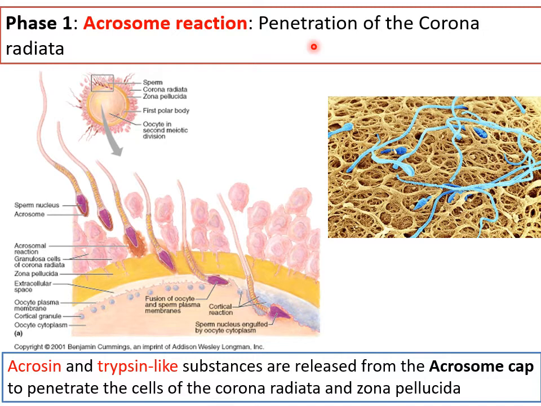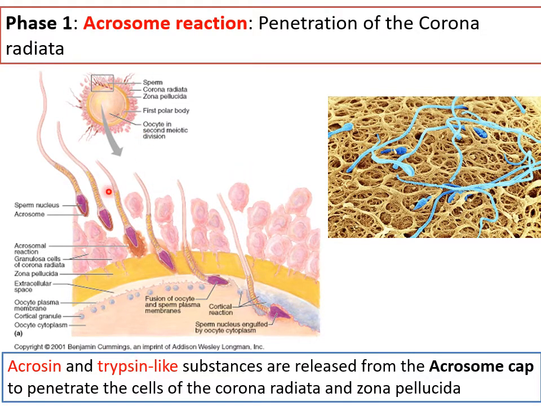Now let's look at the process of fertilization in phases. This is happening in the ampulla of the uterine tube. Capacitated sperms have reached the site of fertilization. So what is phase 1 of fertilization? What happens in phase 1 is the acrosome reaction, which is simply penetration of all those cells, the corona radiata and the cumulus oophorus cells which surround the oocyte, which have to be first penetrated by the sperm. You can see this sperm coming in stages and reaching. Imagine many sperms are doing this. They try to penetrate these cells.